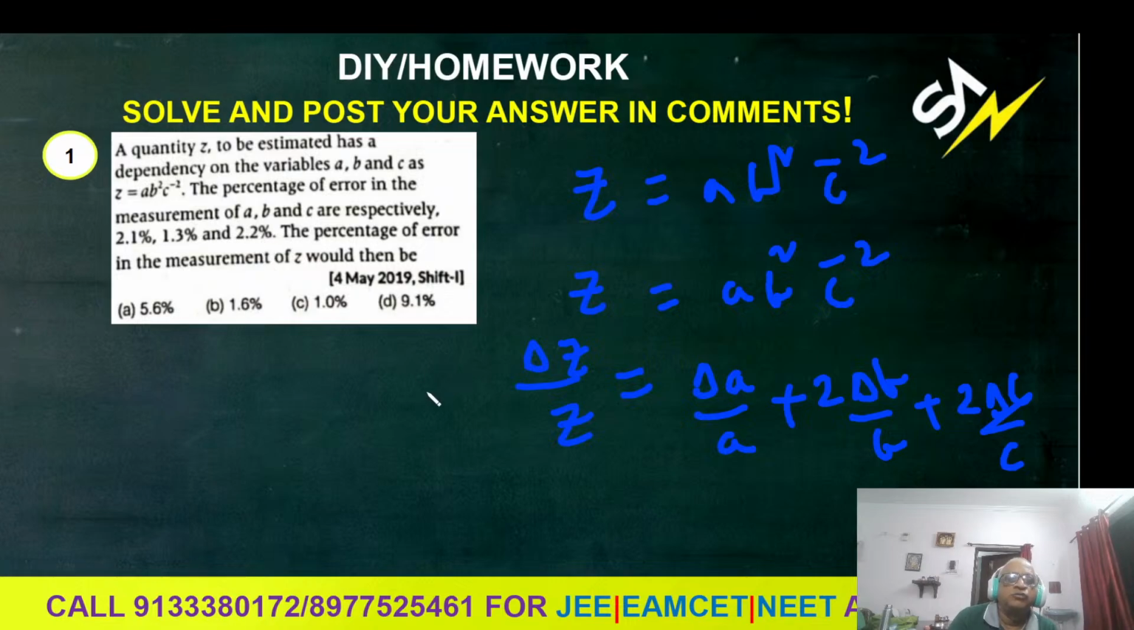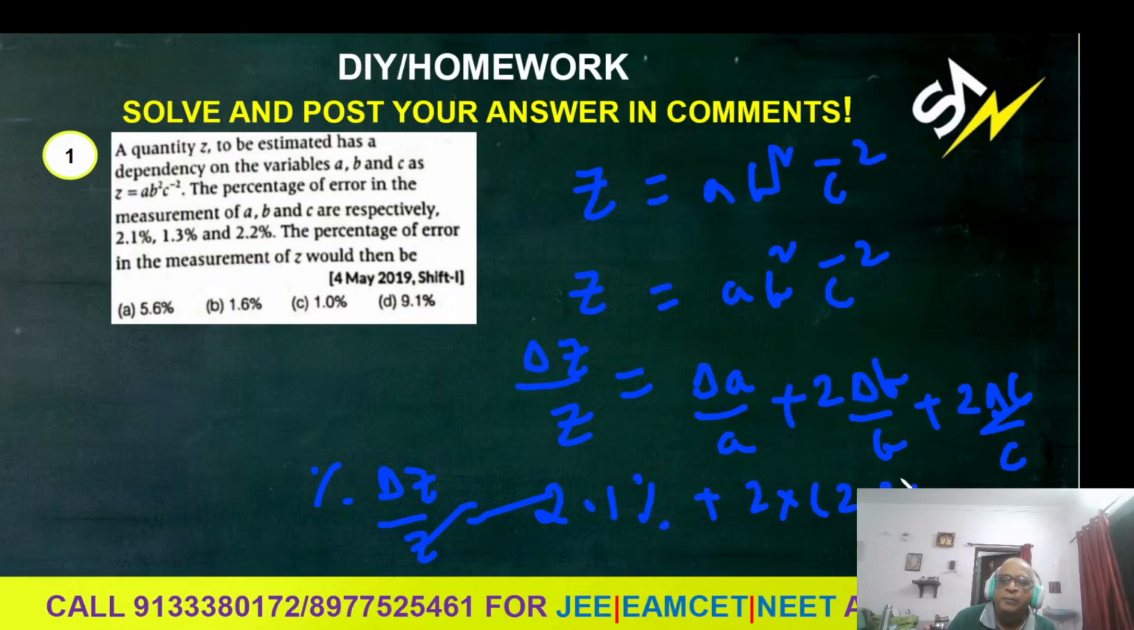The solutions will not be given, so you can do it. I gave the hint. What will you do for percentage delta Z by Z? Delta A by A percentage you will take as 2.1%, plus 2 into delta B by B, 2 into 1.3%, then 2 into delta C by C, 2 into 2.2%. Like this you are going to do.